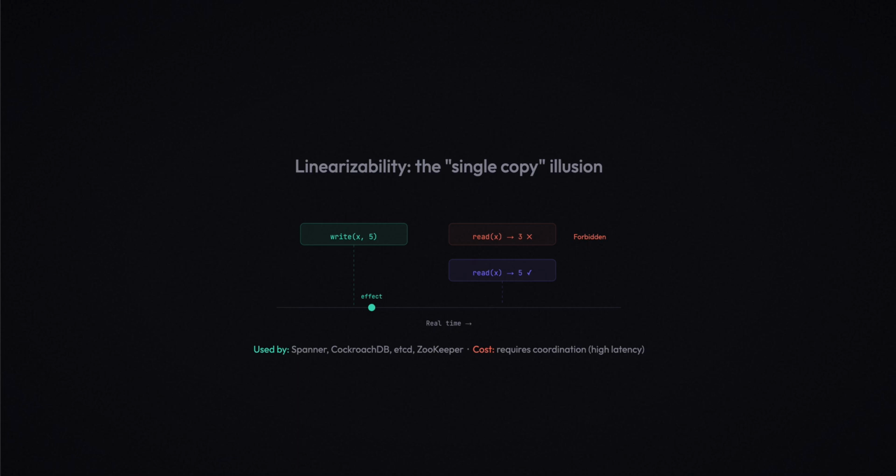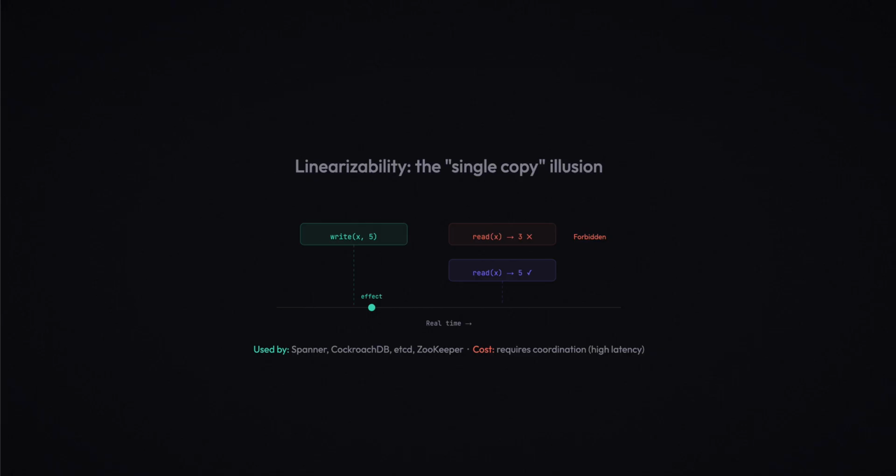Here's the visual. Time flows left to right. Client 1 performs a write of x equals 5. Somewhere during that operation, at the linearization point, the write takes effect. Any read that starts after the write completes must return 5. Returning the old value 3 is forbidden. It would violate linearizability. Systems like Google Spanner, CockroachDB, etcd, and Zookeeper provide linearizability, but it's expensive. It requires coordination between nodes, which means higher latency. Spanner literally uses GPS clocks and atomic clocks to make this work across continents.